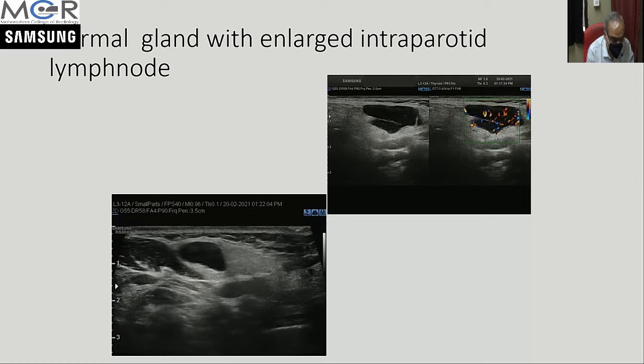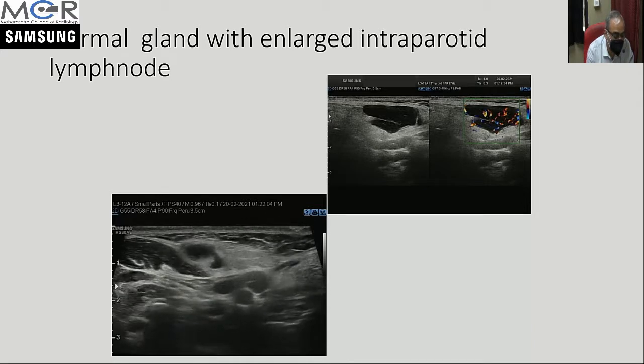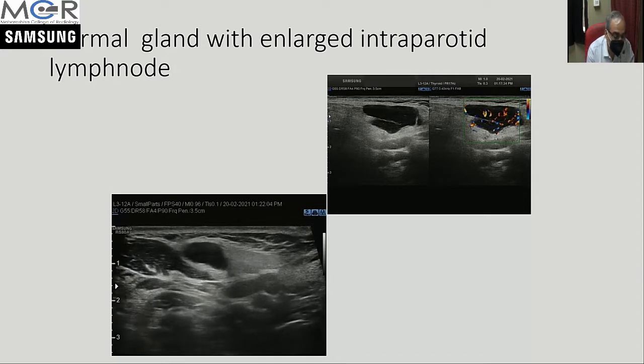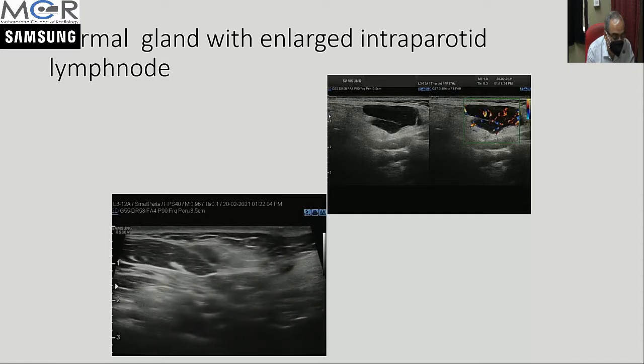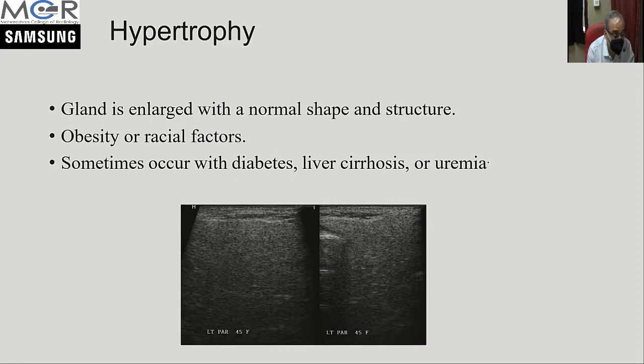Sometimes a patient will come with pain or swelling in the parotid region, and the clinician thinks it is parotitis, but actually it's just a lymph node enlargement in that region. So that's how we help them in getting the diagnosis.